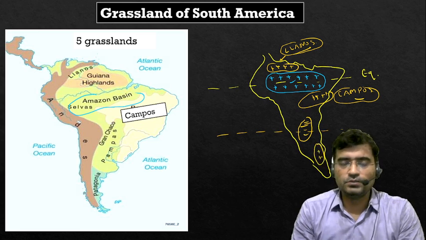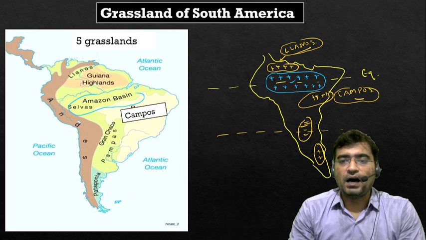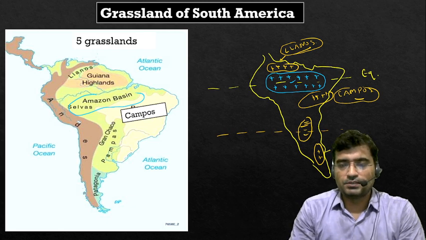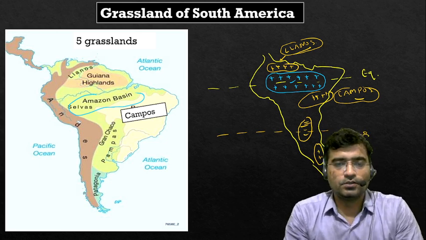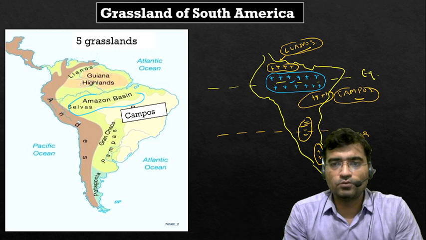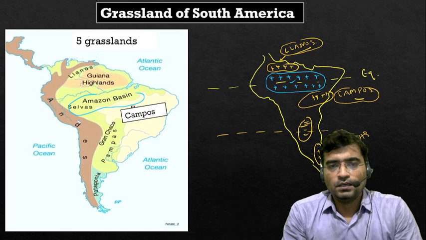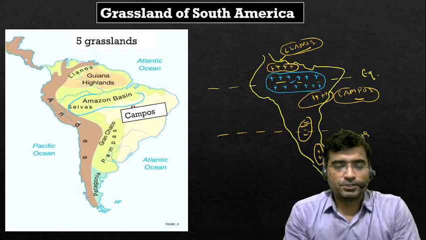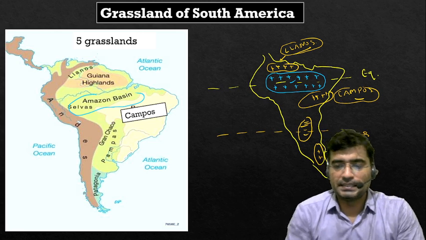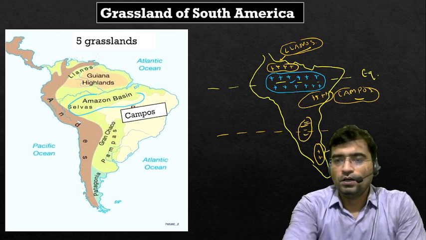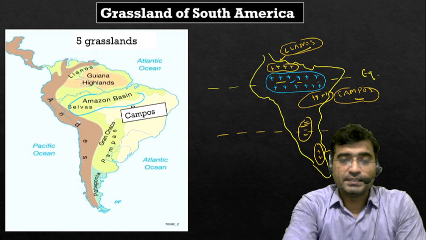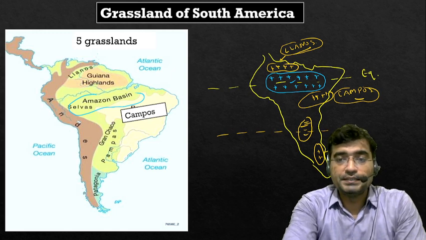Pampas. The Pampas grassland is quite different from Llanos, Campos, and Gran Chaco. Pampas is known for its temperate vegetation, and it is one of the most vital wheat producing regions in the world.